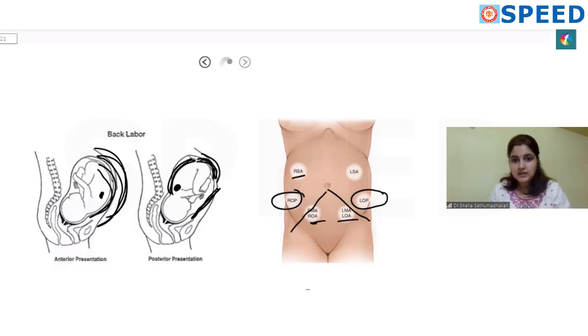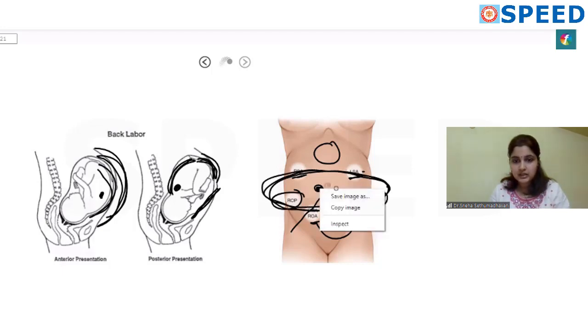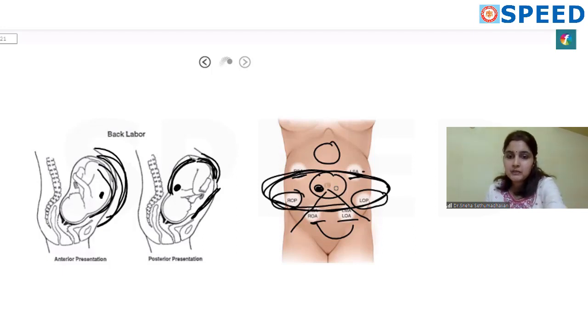And in breech, that is left sacral or right sacral, because the head will be here and the buttocks will be lower down, the cardiac activity will be above the umbilicus. Whereas in transverse position, the baby will be lying like this, not in the longitudinal but in transverse lie. So the fetal heart will be somewhere here in the center, so you will be hearing the fetal heart in and around the umbilicus. So these are the different positions where you can hear the fetal heart rate.